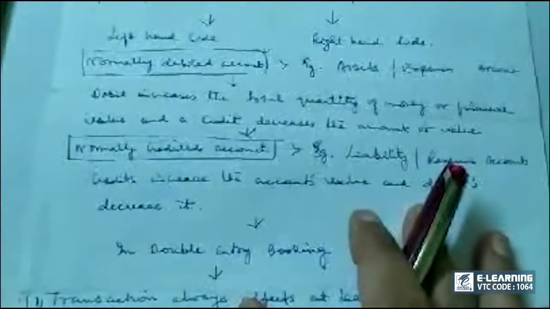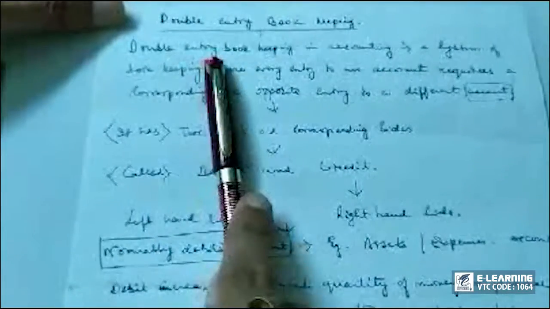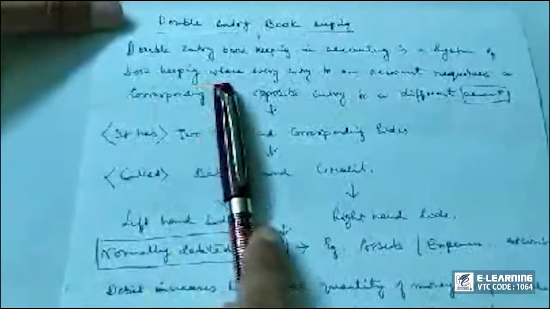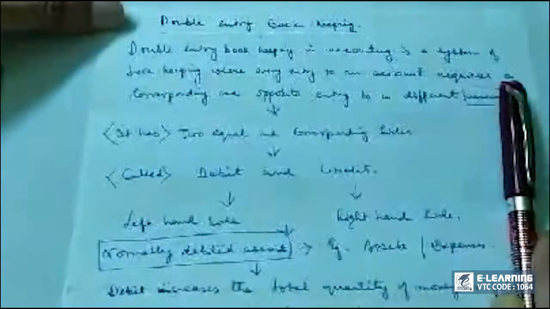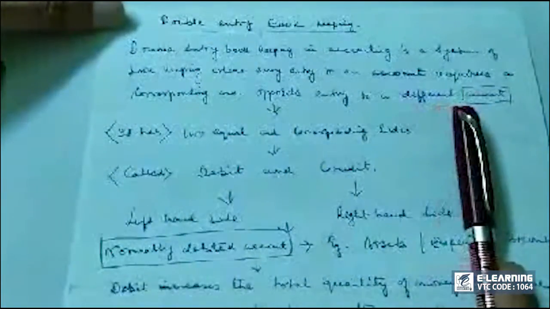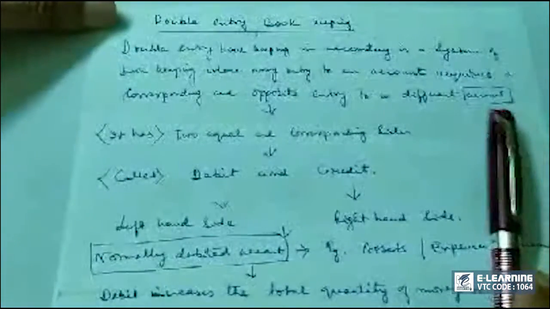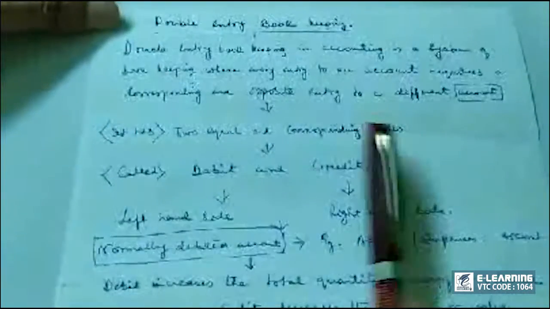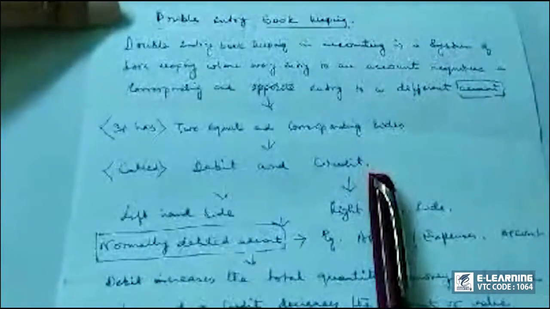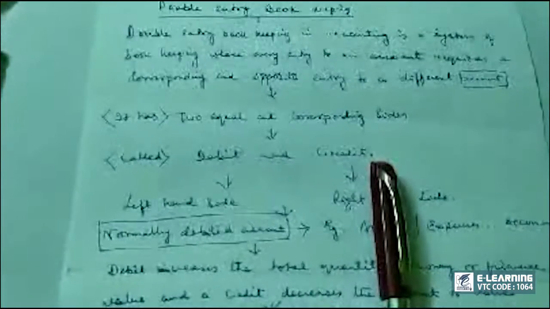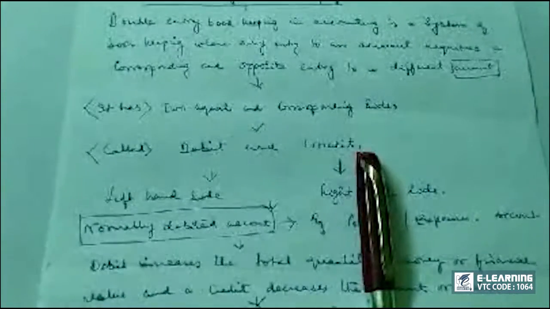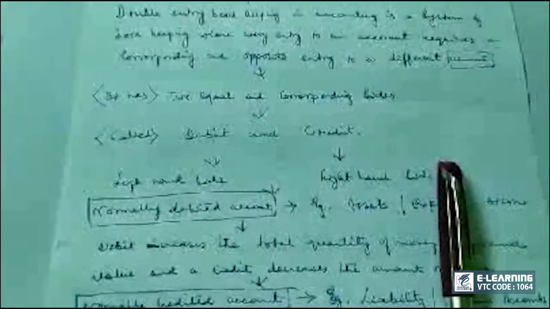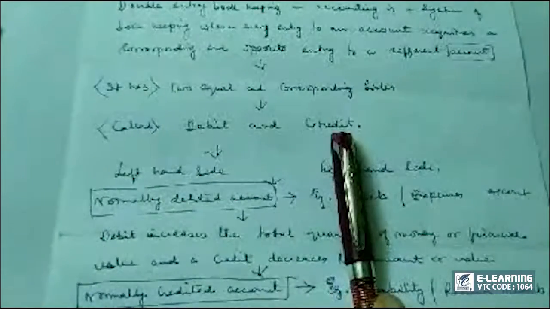Now, when we journalize any transaction, it is called double entry system of bookkeeping. Double entry bookkeeping in accountancy is a system of bookkeeping where every entry to an account requires a corresponding and opposite entry to a different account. It has two equal and corresponding sides and they are called debit and credit side. Remember when I showed you the journal, it has a debit and credit side. It should be equal and corresponding. Debit is equal to credit. Debit and credit should be always equal.